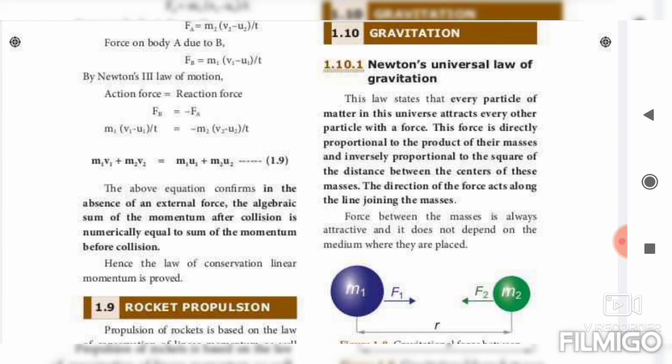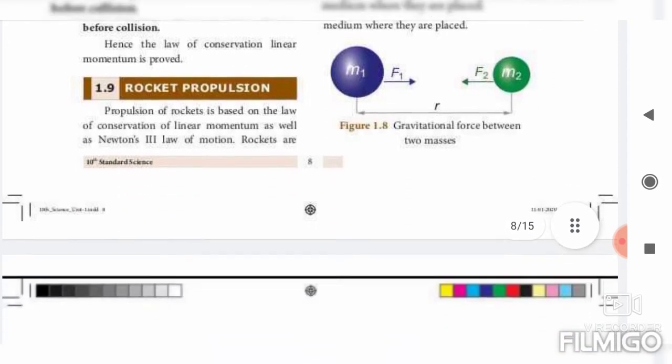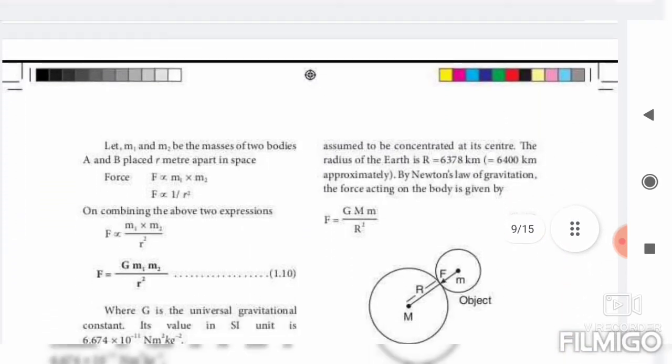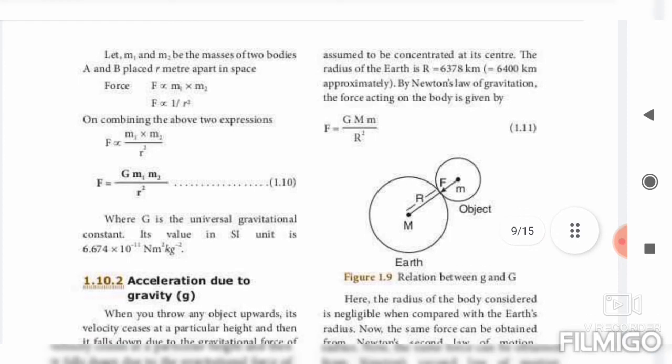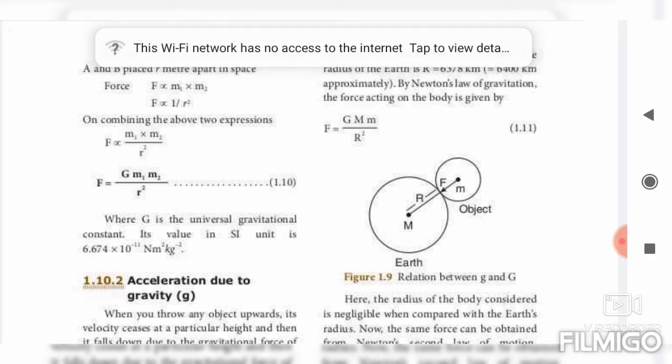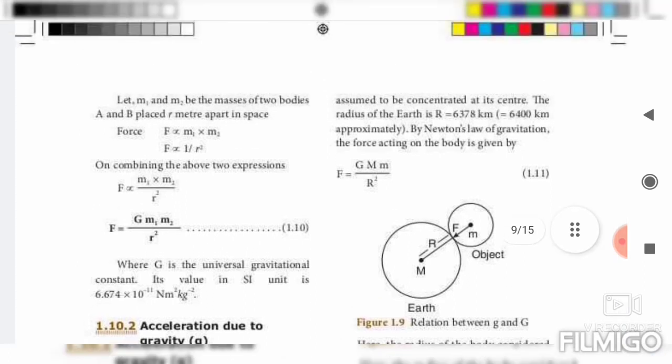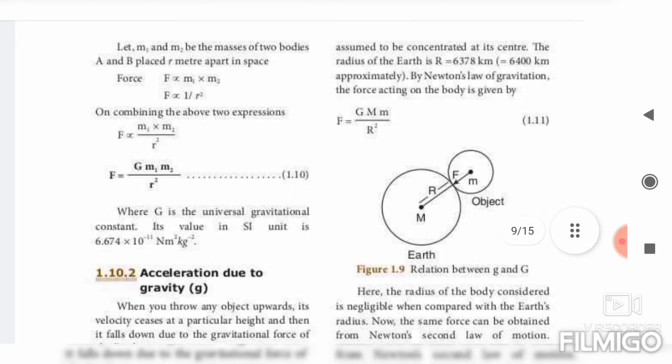Draw the diagram with a pencil and mark F1 and F2. Then let M1 and M2 be the masses of two bodies, A and B, placed r meter apart in space. So F is proportional to M1 M2, according to this definition. Okay, F is directly proportional to the masses M1 and M2. Then F is inversely proportional to the square of the distance between them. So F is proportional to 1 by r square.